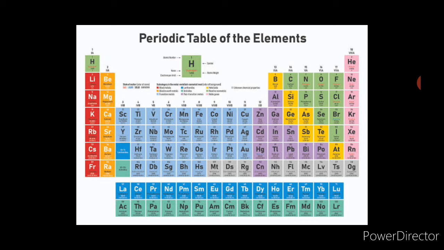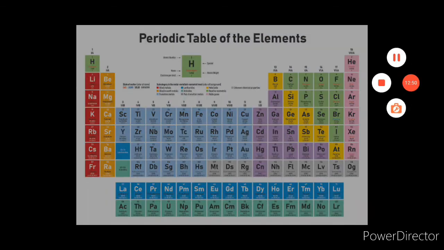And there are vertical columns, starting from top to bottom. These vertical columns are nothing but the groups, and there are 18 groups in the periodic table. The elements are placed in the periods based on the number of shells in their atoms. Based on the physical and the chemical properties, they are also grouped into various families.